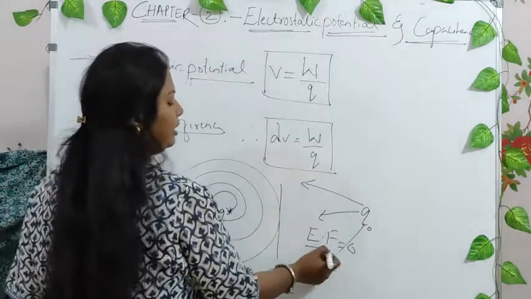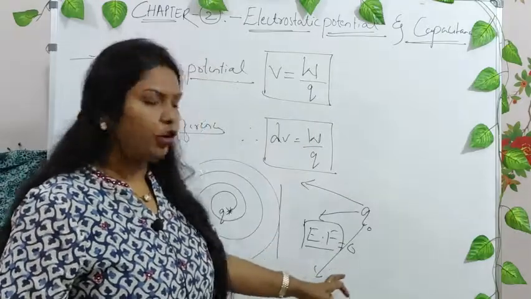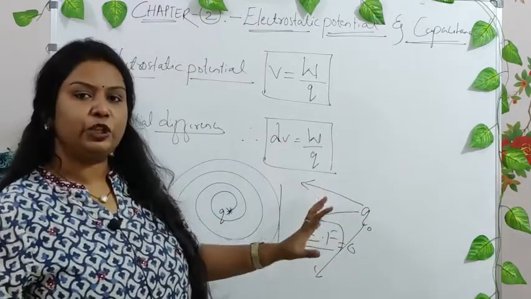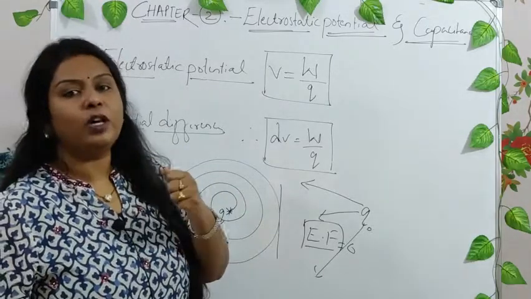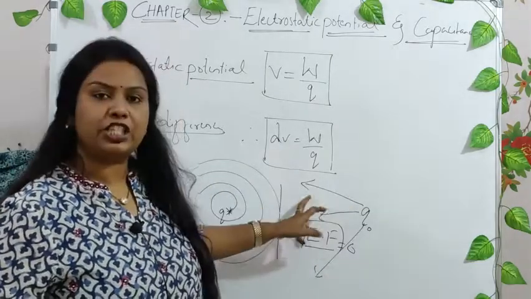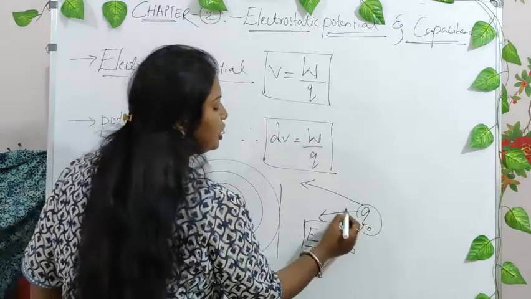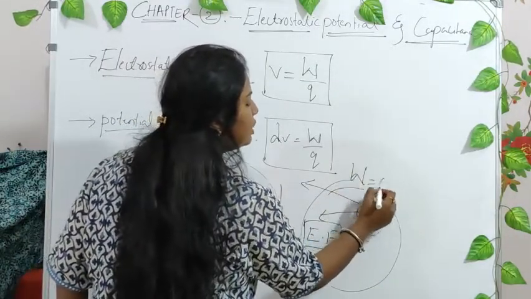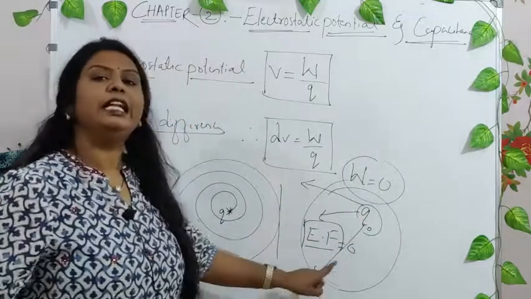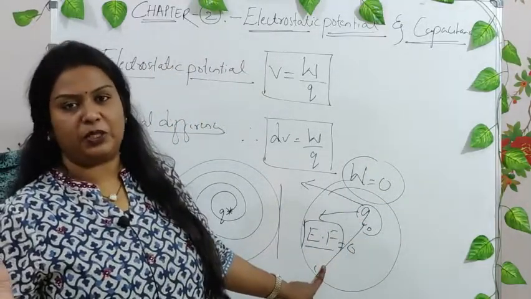Why? Because there is no electric field. As the field in this region is zero, you do not require any external force or external work to move this test charge. The work done in moving the test charge in this region will be equal to zero, because there is nothing in that space.